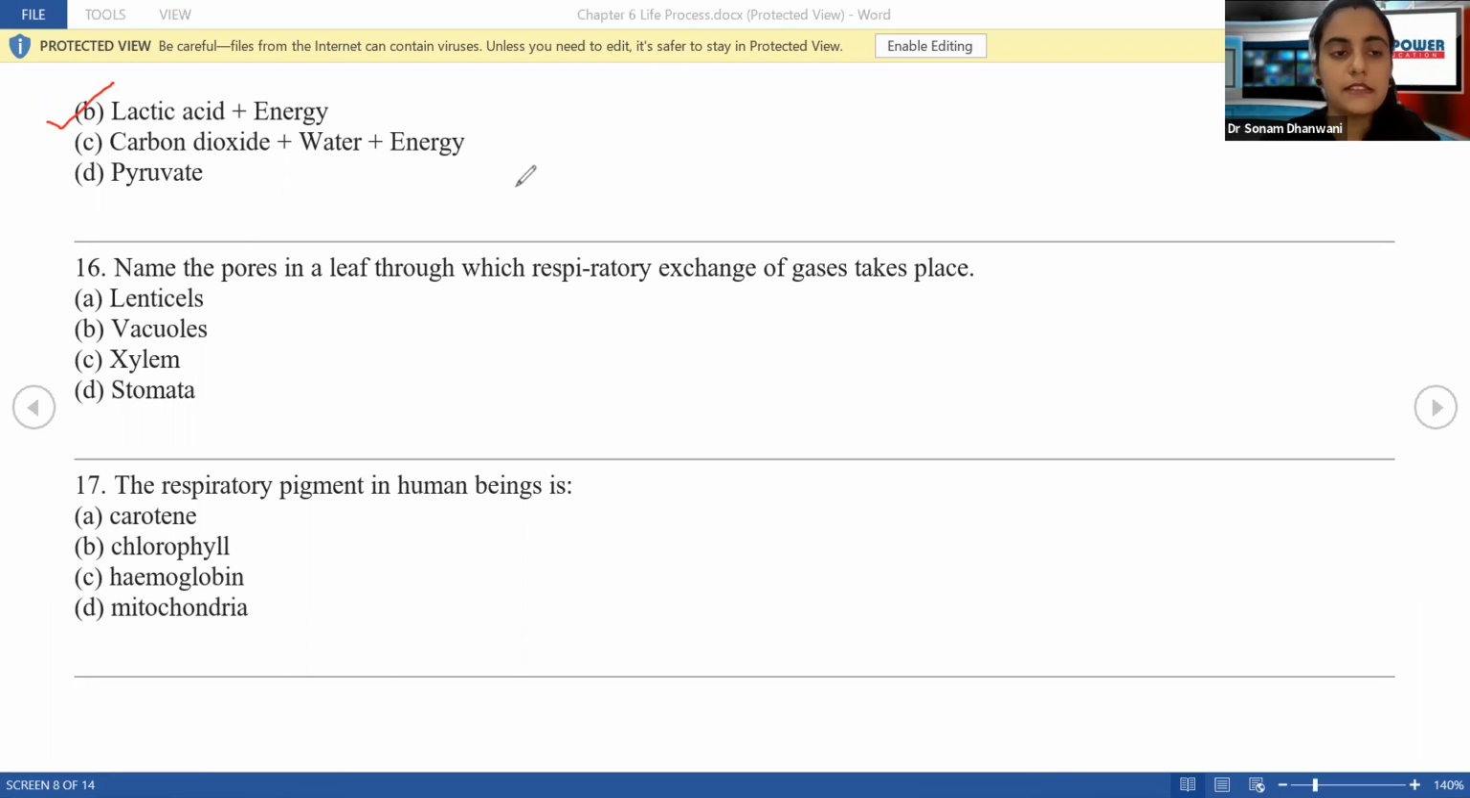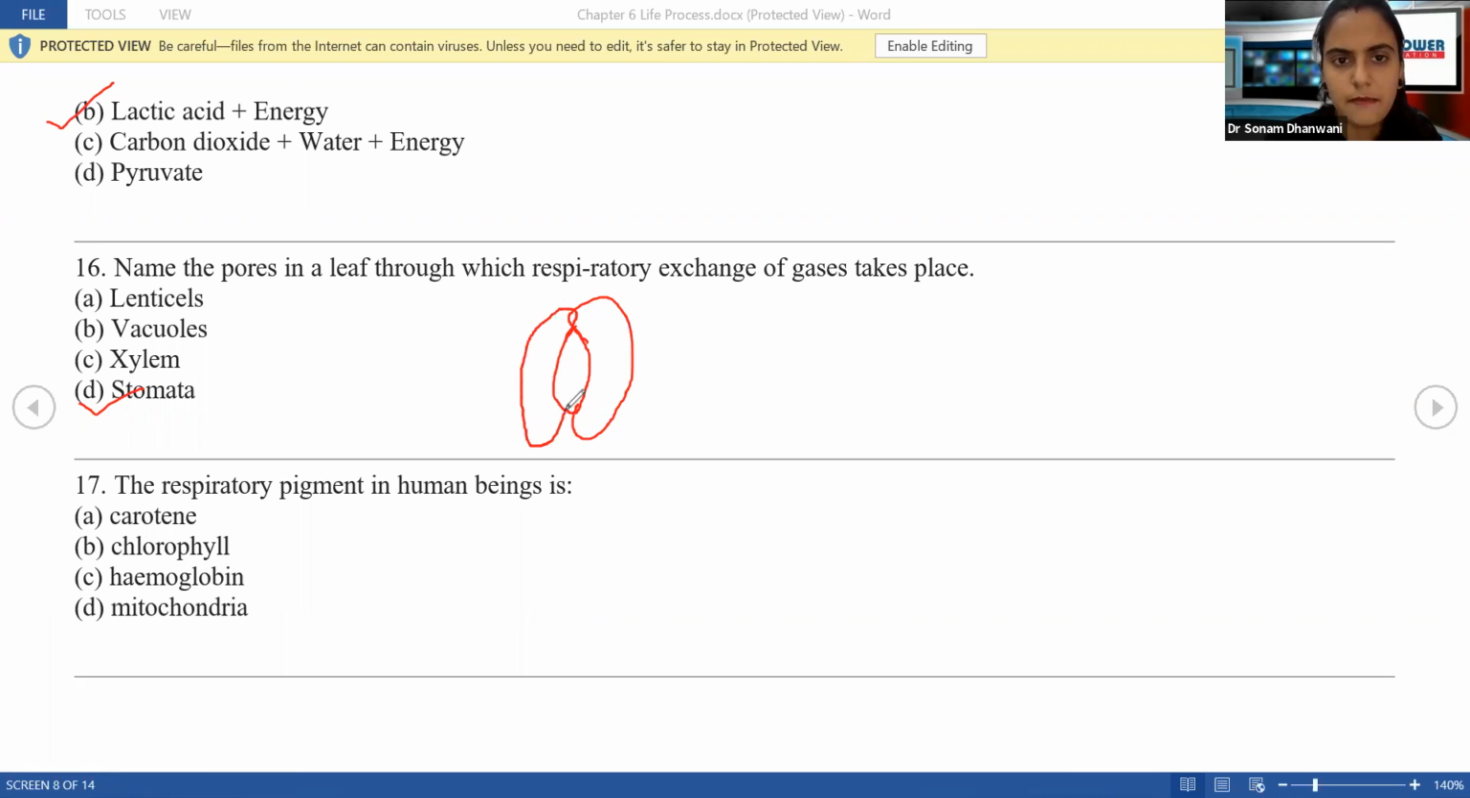Yes. Next, name the pores in a leaf through which the respiratory exchange of gases takes place. What are those pores known as? We have seen this in transpiration. Those pores are known as the stomata. What does the stoma look like? Do you all remember the diagram of the stoma? This is the stomatal opening and beside it are these two cells. Can anyone tell me what are these cells known as?